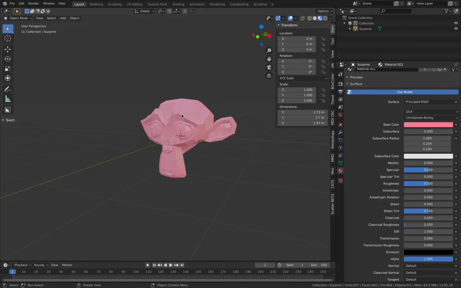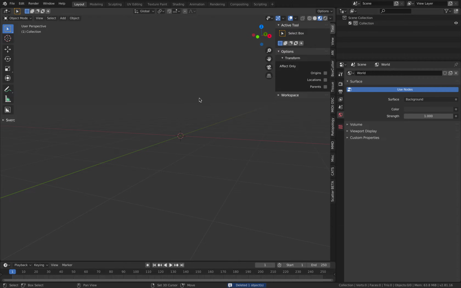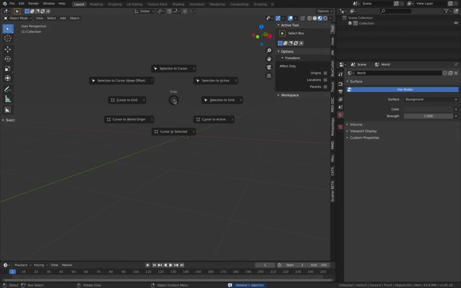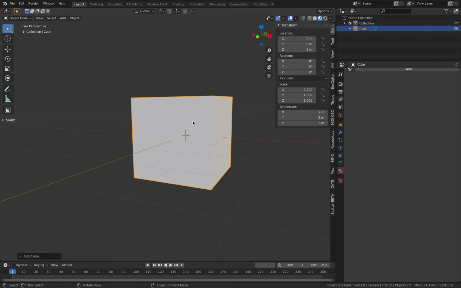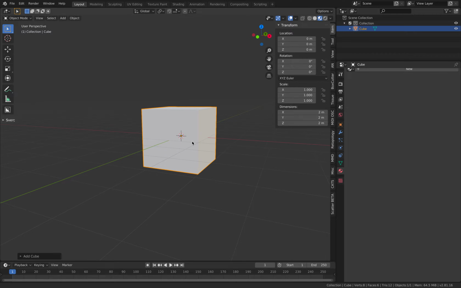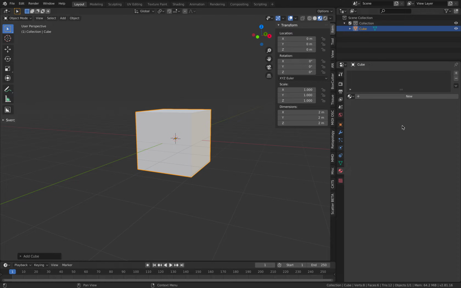So let's have something, I'll make something really quick. Maybe a bunch of cubes. Somehow my computer became really slow. So give it a material.